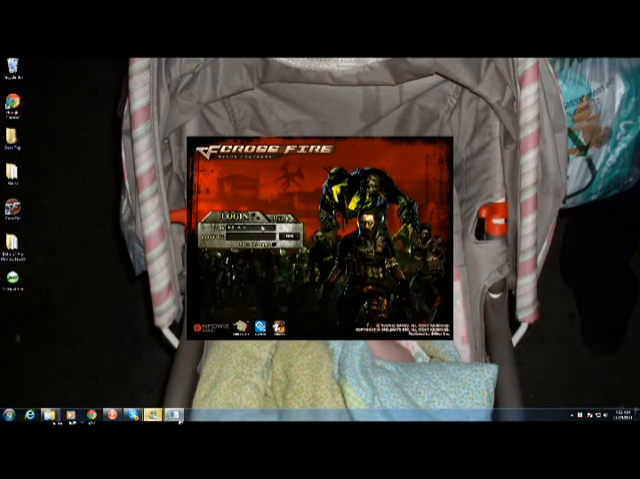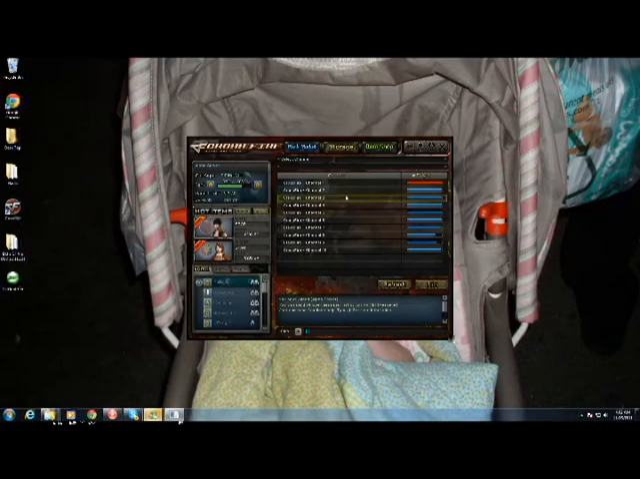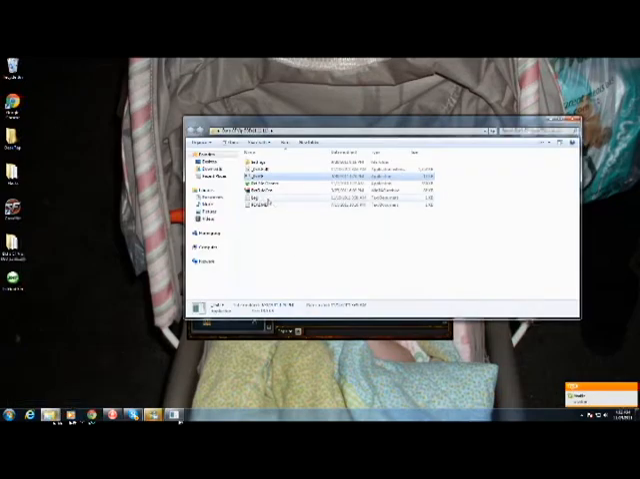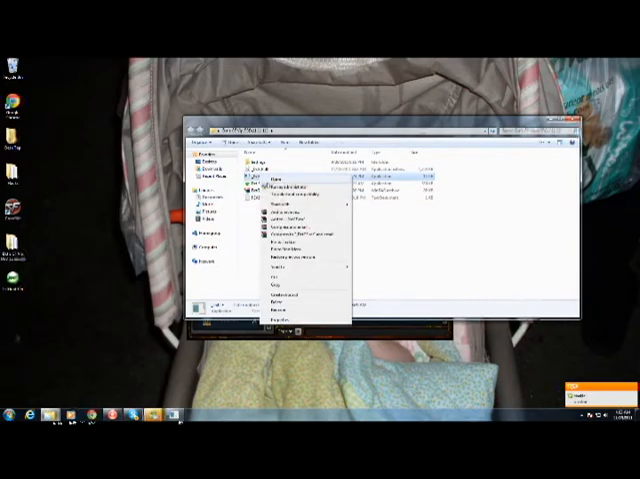So you go ahead and you log in. We'll just go to Alpha server because it's overrun. Alright. Now, as you can see, we still got the same errors. We'll go ahead and delete my old log. Alright, so we got the game open. Now we'll inject again.